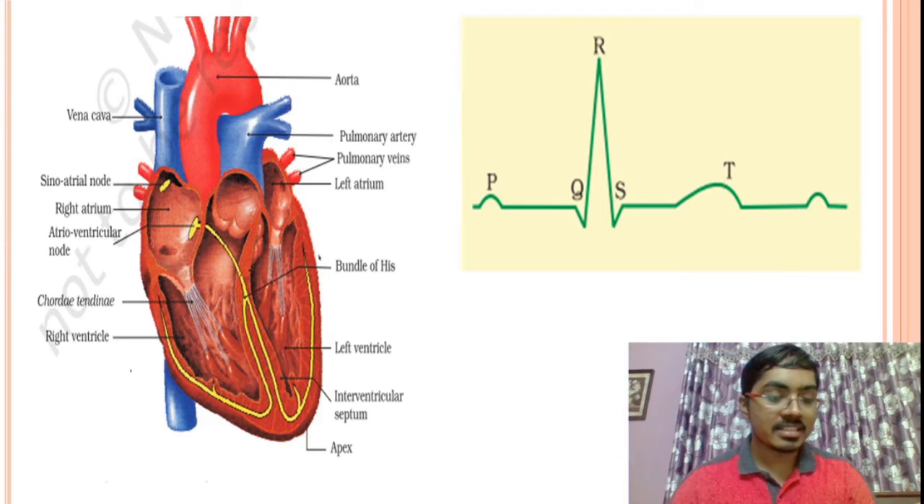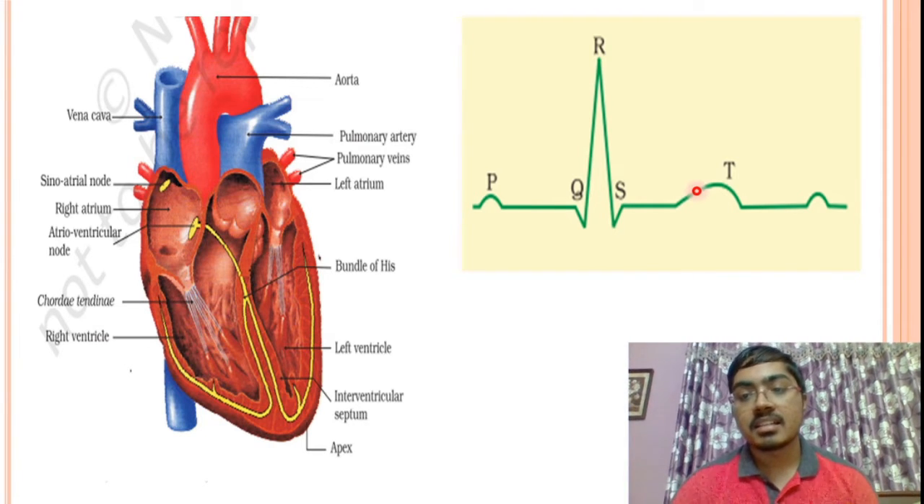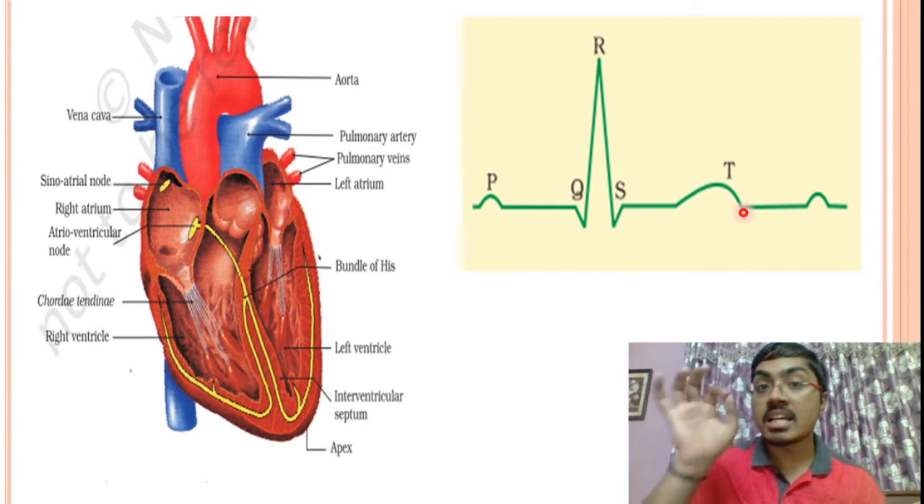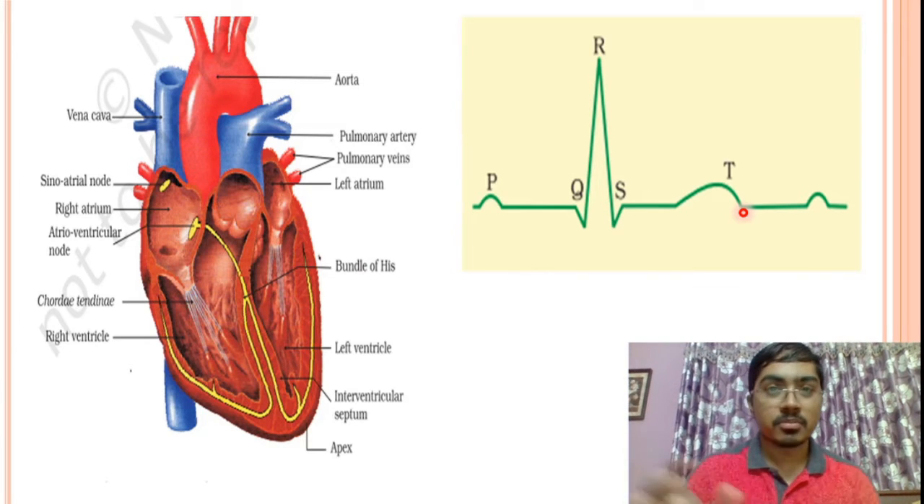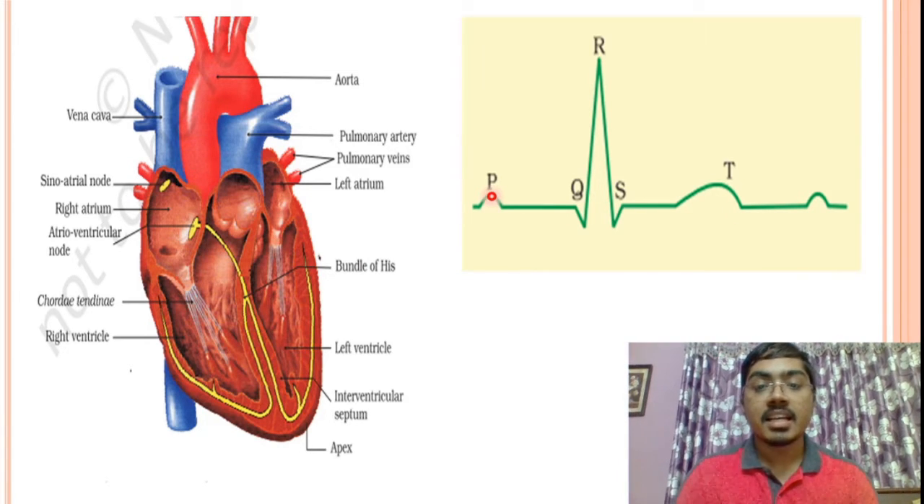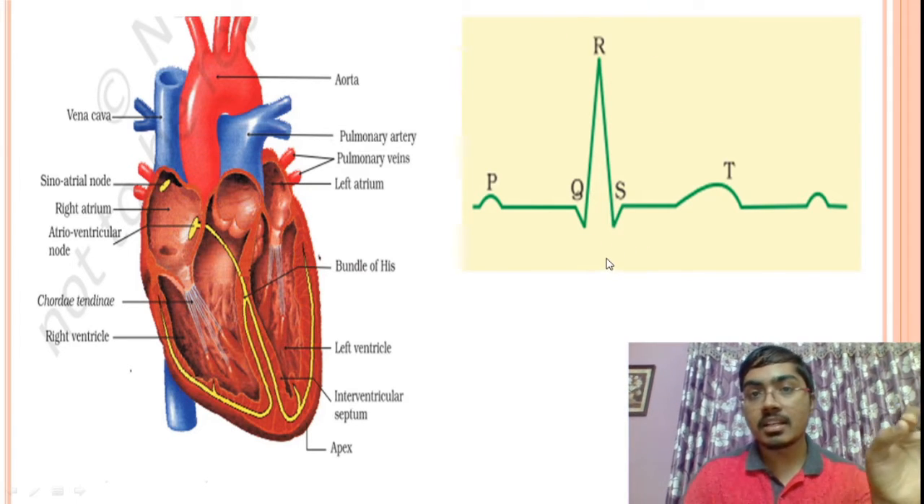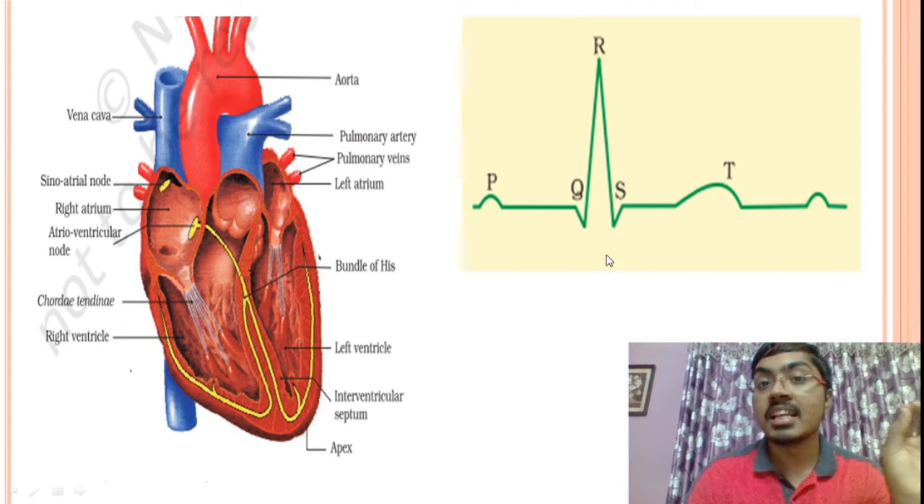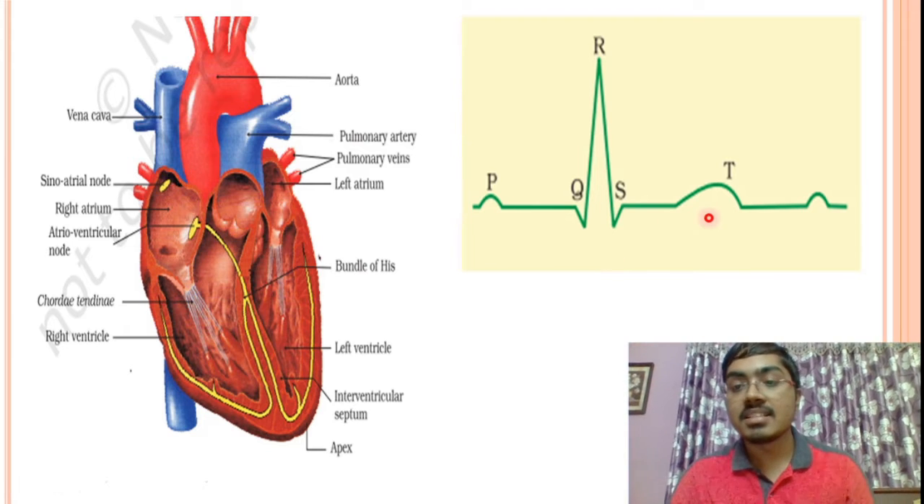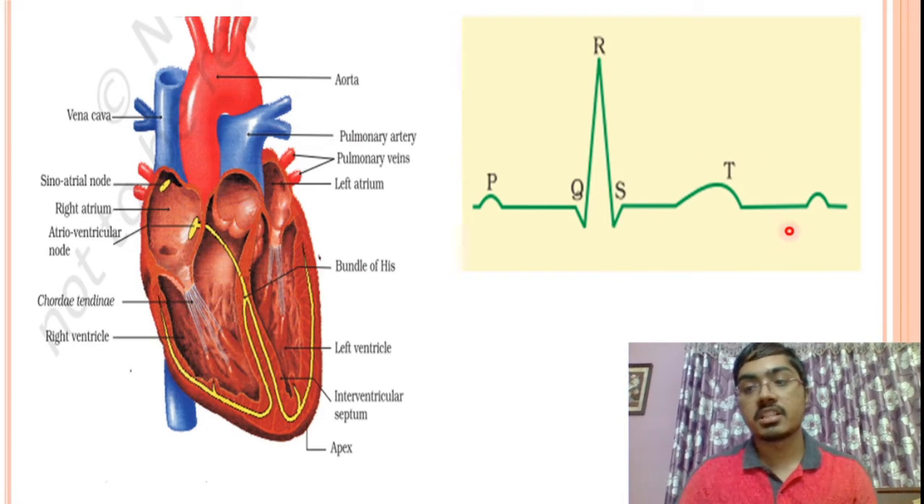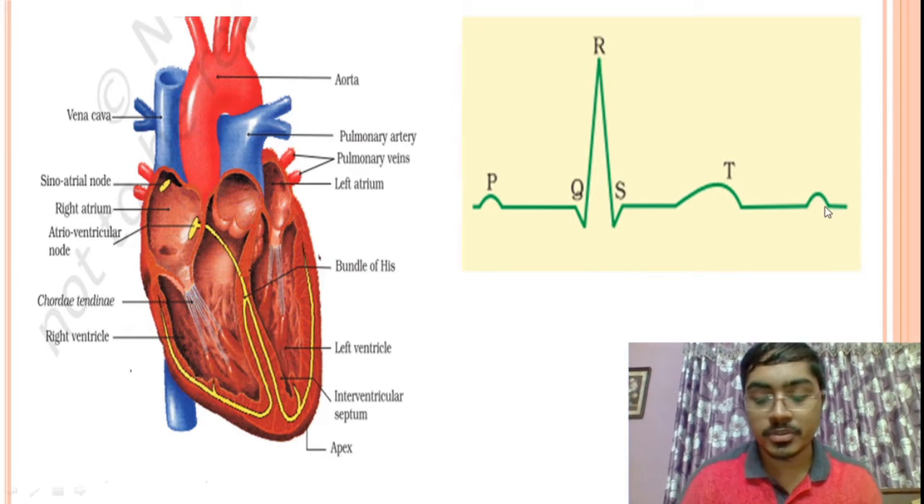And finally, the ventricles are about to relax, and that is shown by the T wave, ventricular repolarization. So just summarizing this, P wave is atrial depolarization, QRS complex is ventricular depolarization or atrial repolarization, and T wave is ventricular repolarization. So this is the next P wave. Okay, the next cycle is going to start.